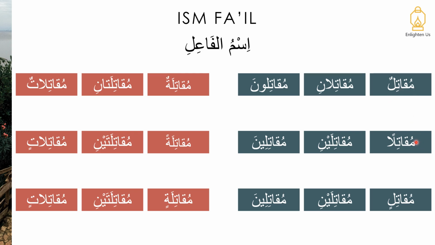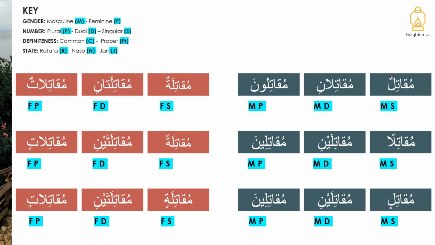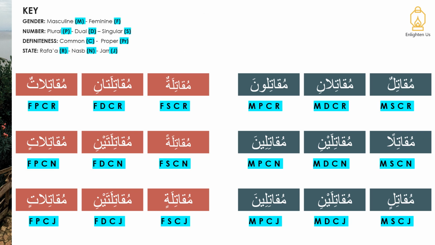So muqatilun, muqatilan, muqatilin, muqatilani, muqatilaini, muqatiluna, muqatilina, muqatilatun, muqatilatan, muqatilatin, muqatilatani, muqatilataini, muqatilatun, muqatilatin. And again, this is what we're looking at in terms of the characteristics.